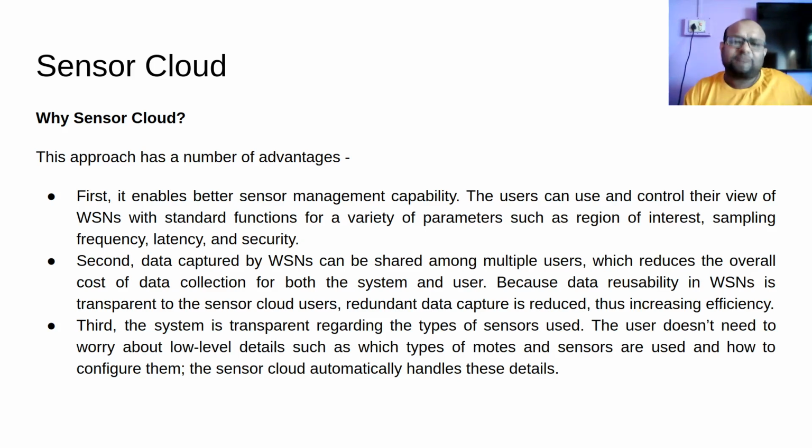Say some other person is also trying to access this data, temperature data of Gormur. So instead of giving a new physical sensor for this second user, what will happen in case of sensor cloud is this one sensor that is in Gormur will be used to give temperature data to both of us, right?